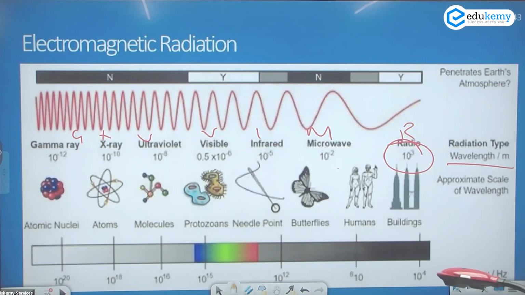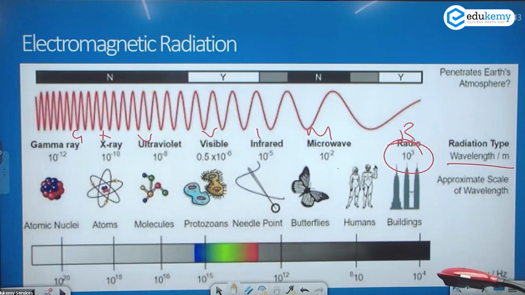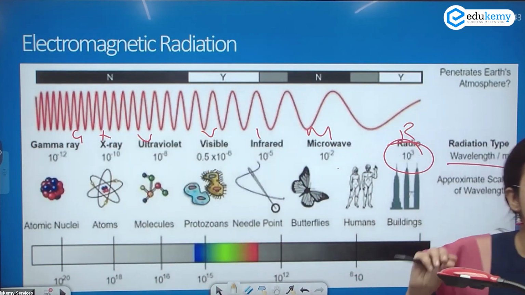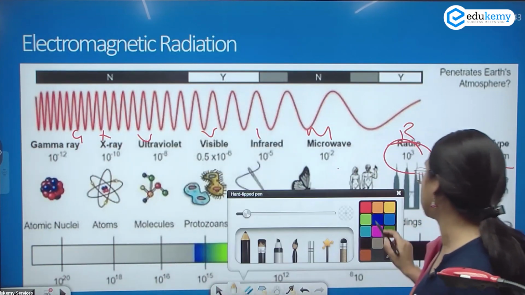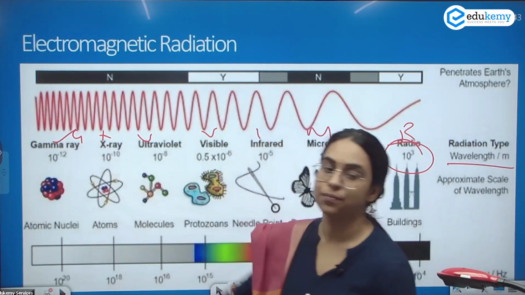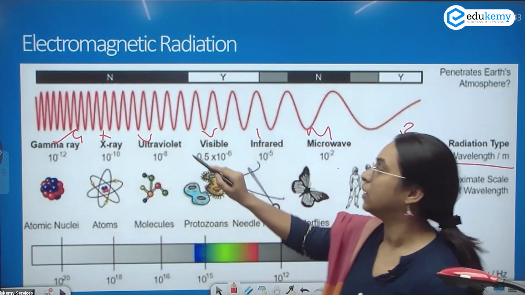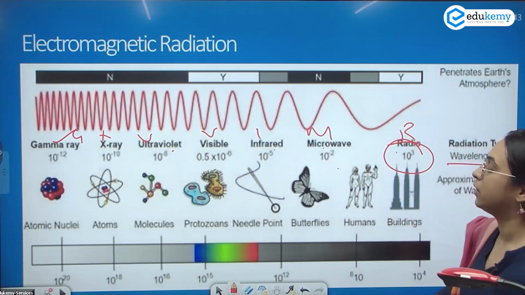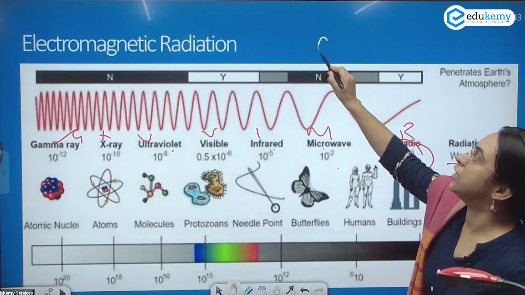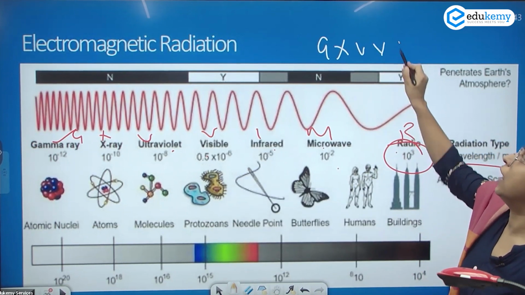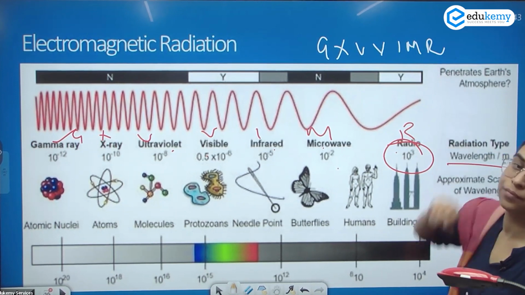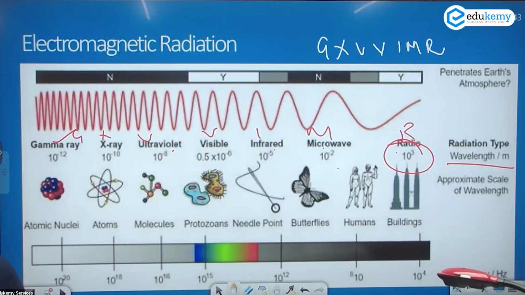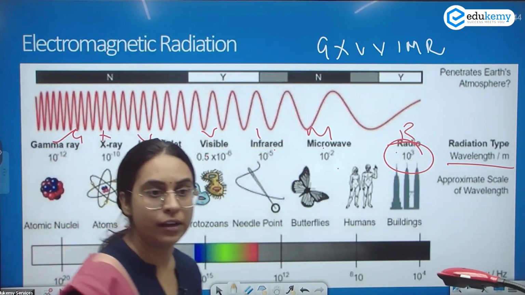This we've already seen, the electromagnetic radiation spectrum. It is composed of gamma rays, X-rays, ultraviolet, visible, infrared, microwave, and radio waves.